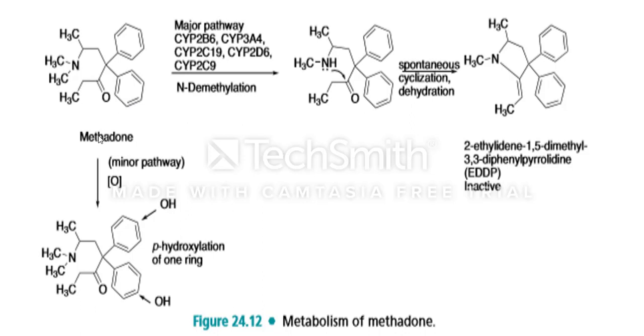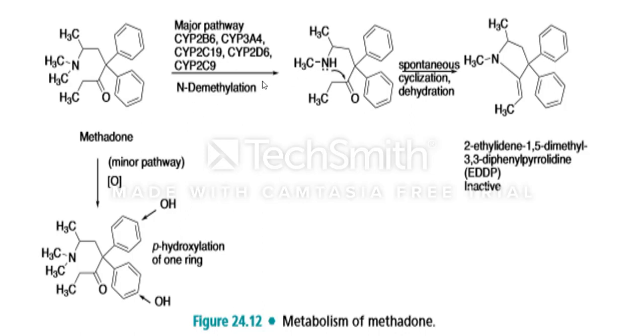Then the second way of methadone metabolism is N-demethylation. This is the major pathway. Cytochrome enzymes are involved in the major pathway of N-demethylation. Here the methyl group is demethylated to form NH.